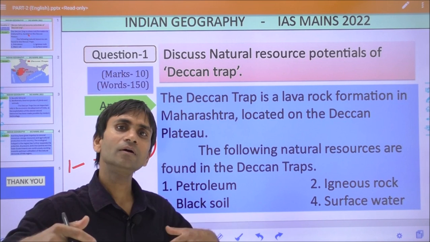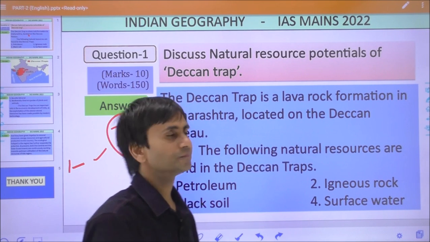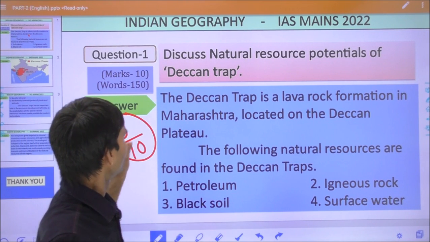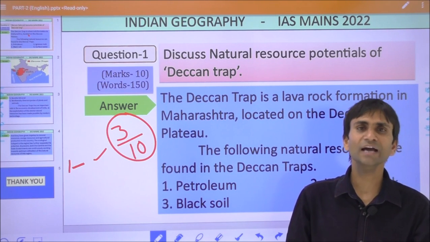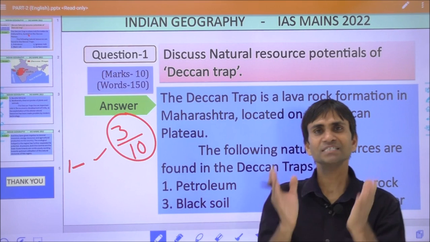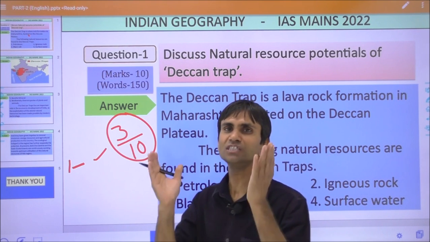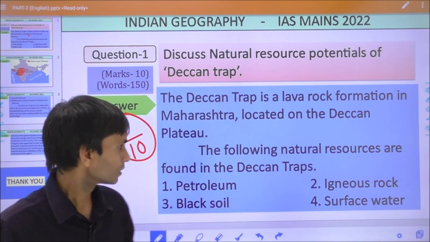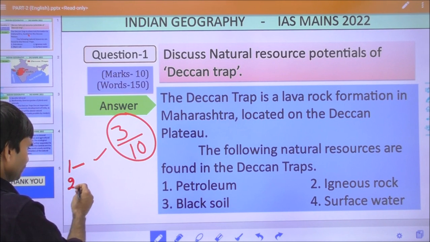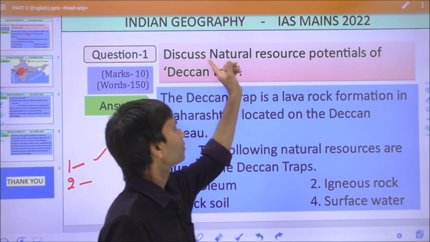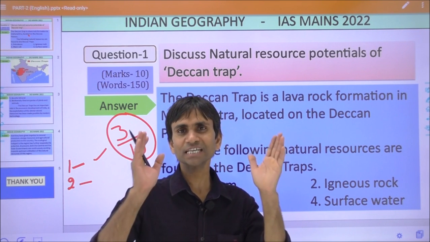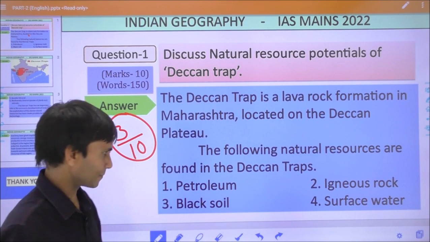And now, when you increase the length of your answer, you must present the depth and conceptual part of your answer. So in the second paragraph, you must write what kinds of natural resources are available in the Deccan Trap.